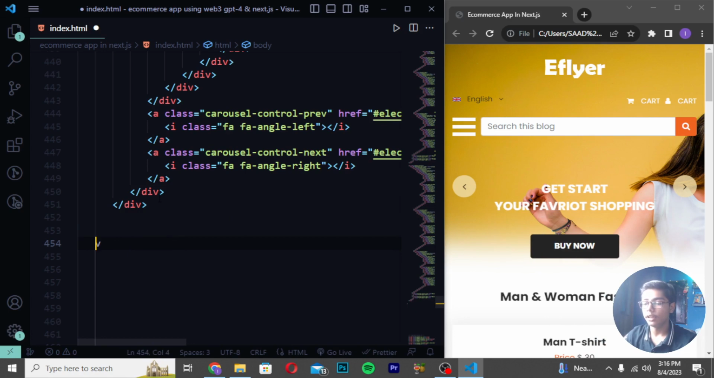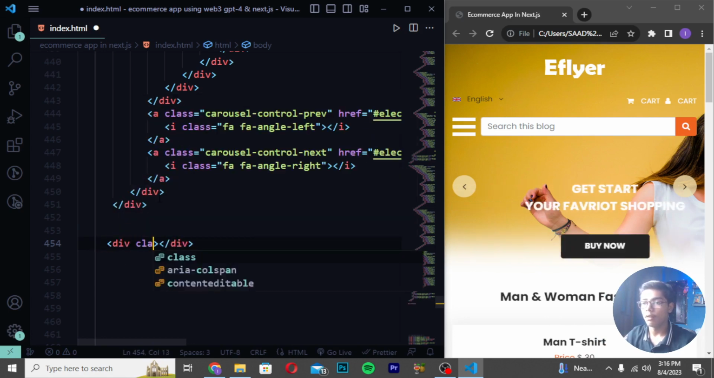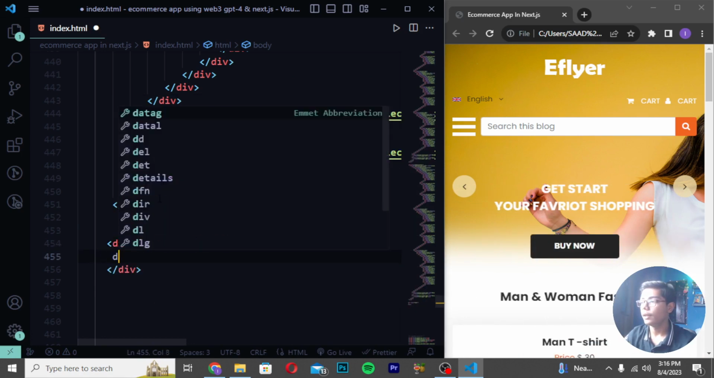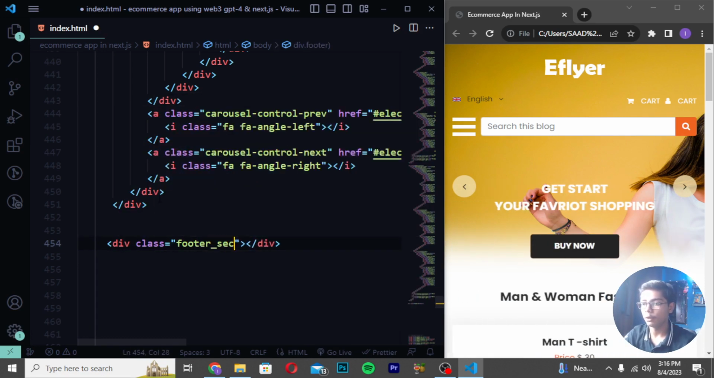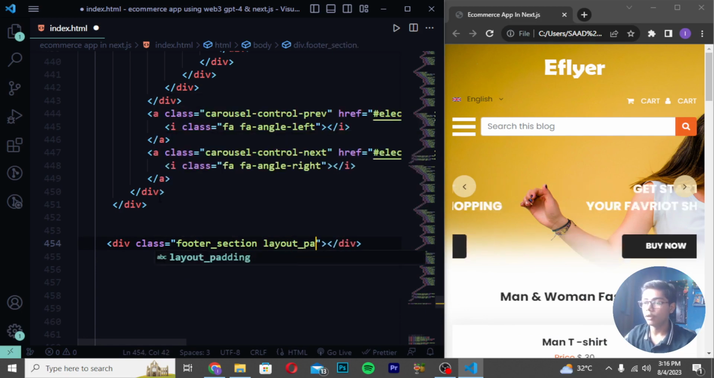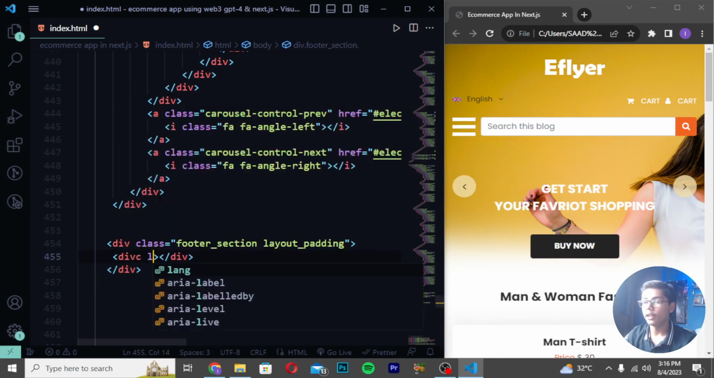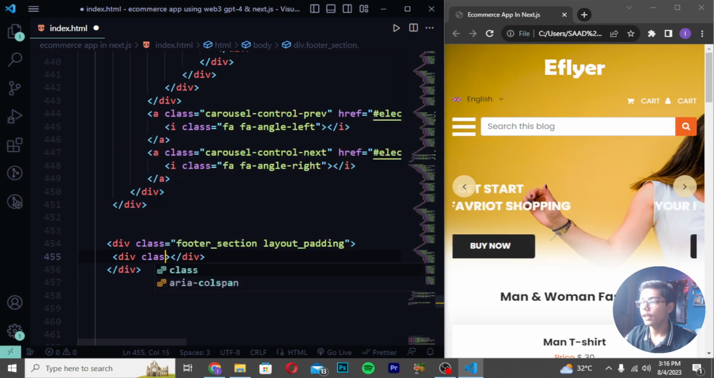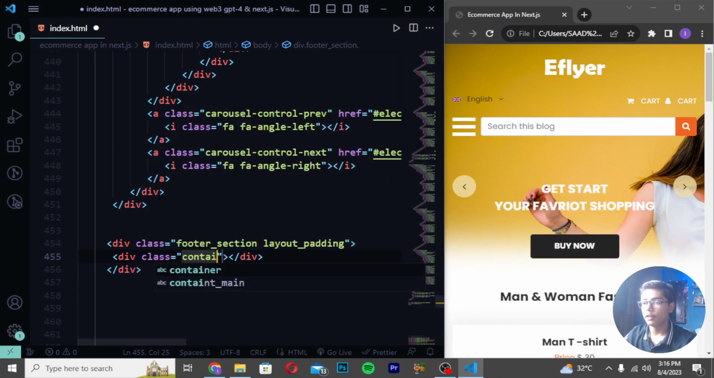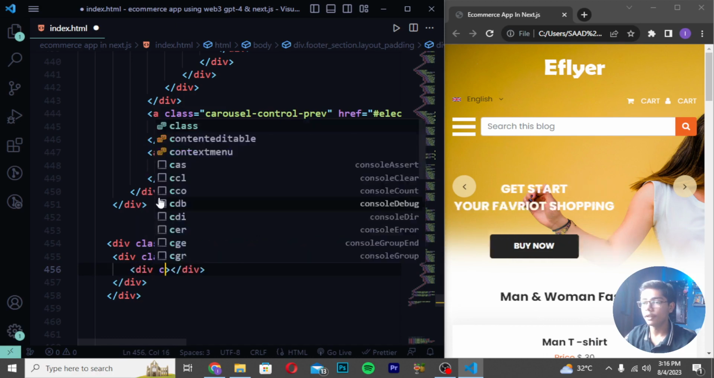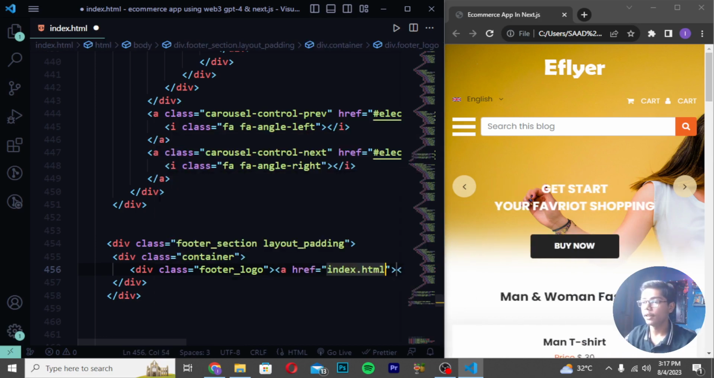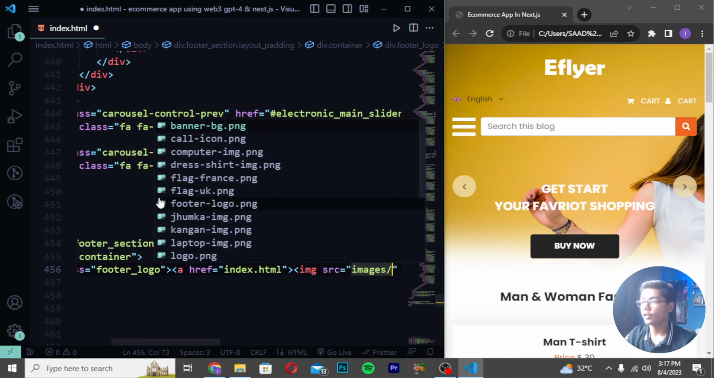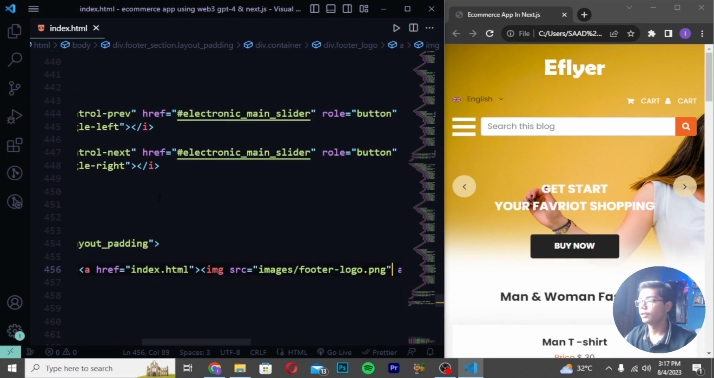So for creating the footer, just move down after this tag and create a div. I will be creating a div with class footer underscore section layout underscore padding. Then write a div with class container. Then move down and write a class footer underscore logo, and write the image here later, with the file name images slash footer logo.png.